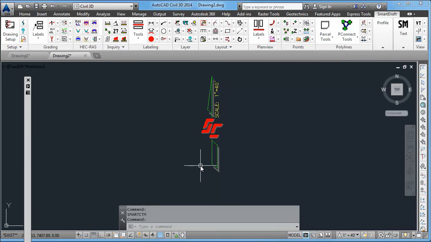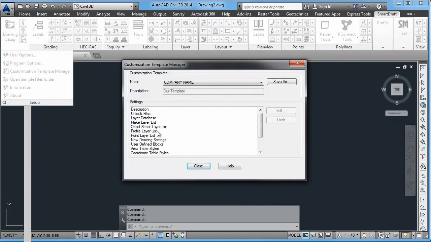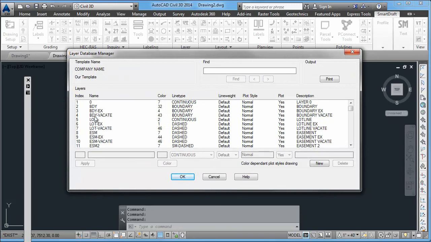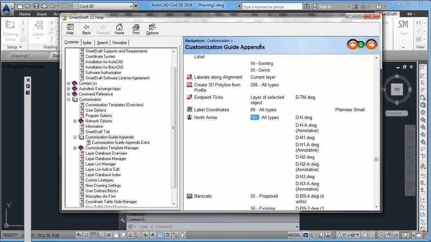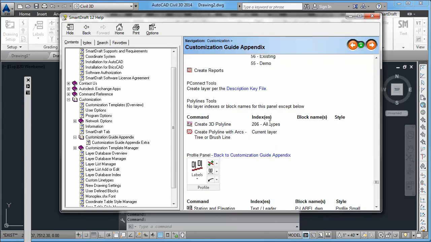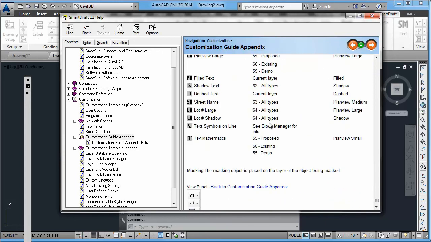And the biggest thing we want you to understand is edit your layer database, entering in your layer standards, colors, line types, any other particular properties associated to the commands, which you can easily find in the Customization Guide Appendix. Here's the command and what indexes are used, and we have documented the commands throughout the program.